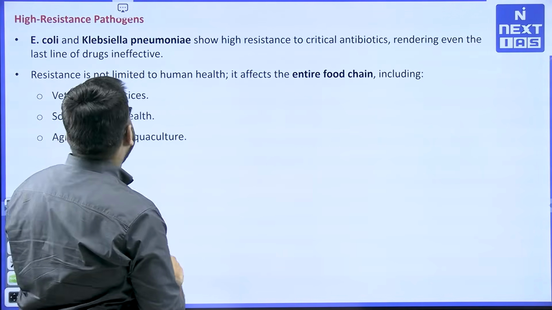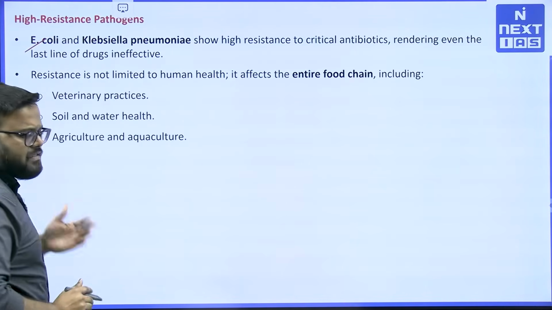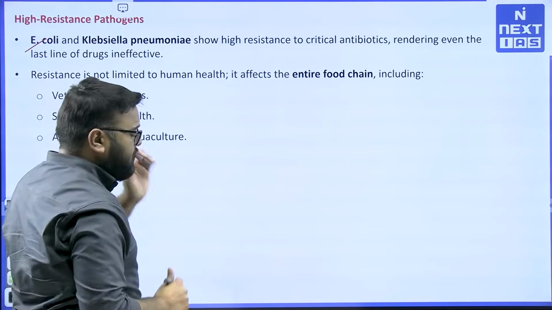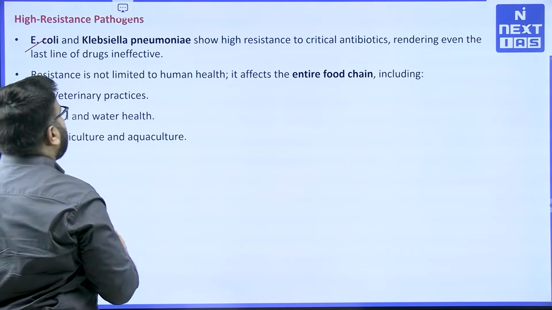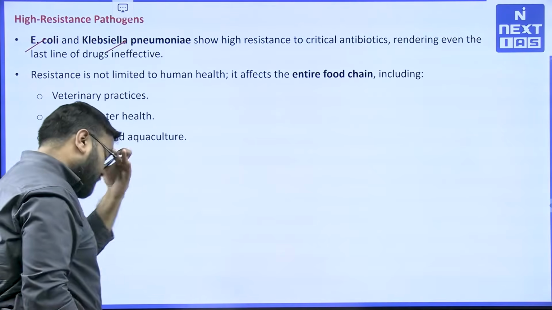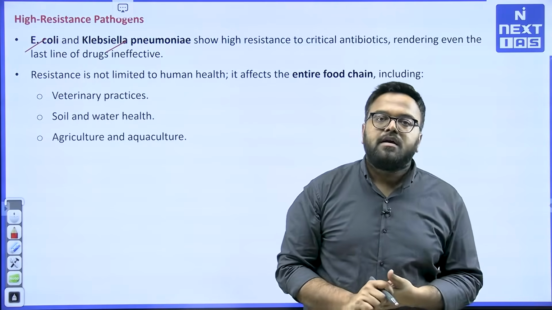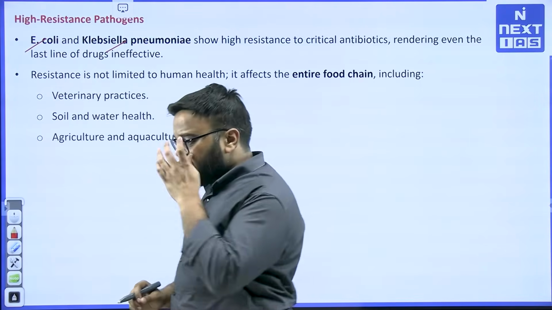High resistance pathogens, particularly E. coli, are very, very resistant to general antibacterials nowadays. Similarly Klebsiella pneumoniae. Some forms of pneumonia are not getting controlled with common antibacterials nowadays. What are the reasons for it?